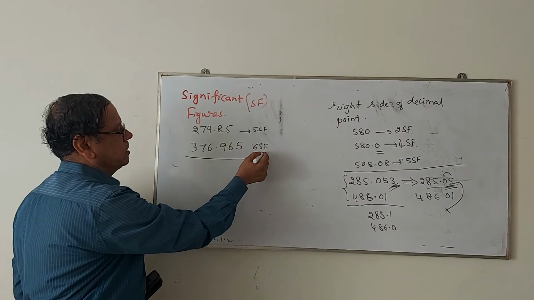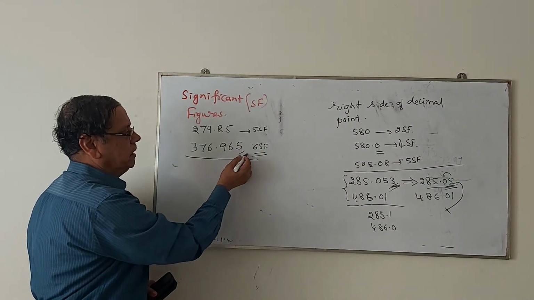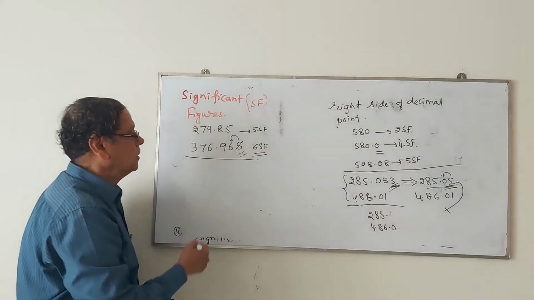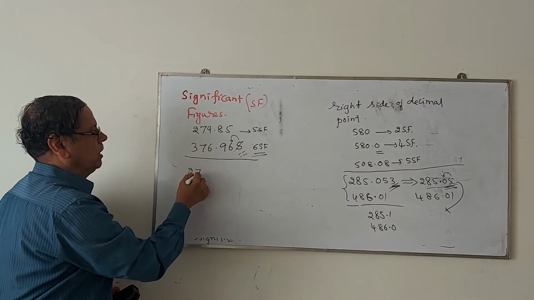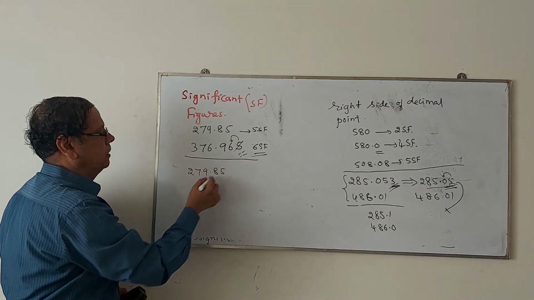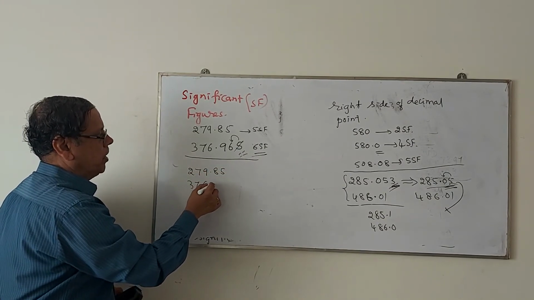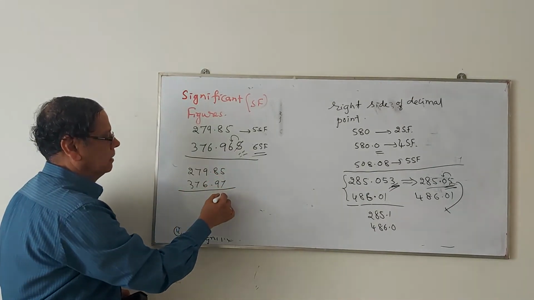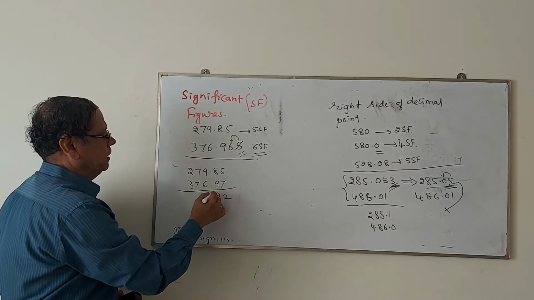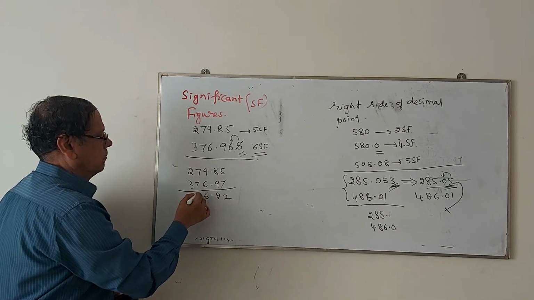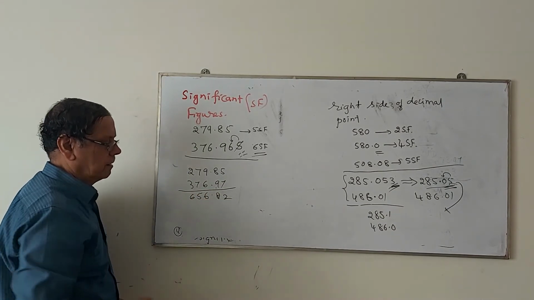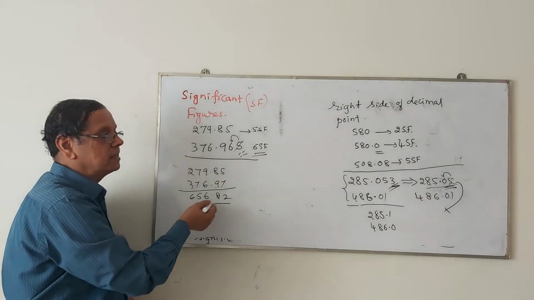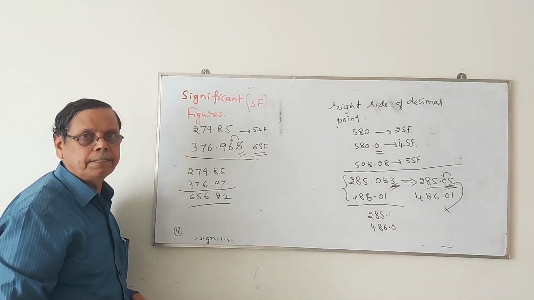Suppose I want to make this also with 5 significant figures. Here there is 5. You add 1 to the previous number and delete this. So we will get 279.85, 376.97. Now you can very easily add 2, 8, 6, 5 and 6. The answer should have the same number of significant figures as in case of the least one.